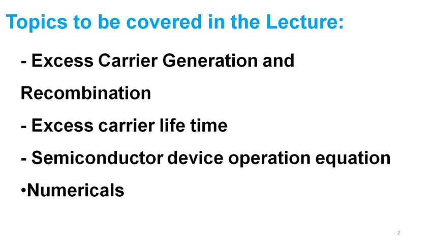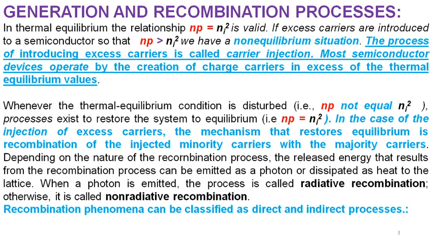Now, using that phenomenon, we will see carrier generation and recombination. When we provide an external source of energy in terms of light or temperature, electrons go from the valence band to the conduction band, and an electron-hole pair is generated. We'll see how it becomes recombined. In this lecture we'll focus especially on the direct recombination process, and in the next lecture we'll go into the indirect recombination process, the carrier lifetime, and also the numericals.